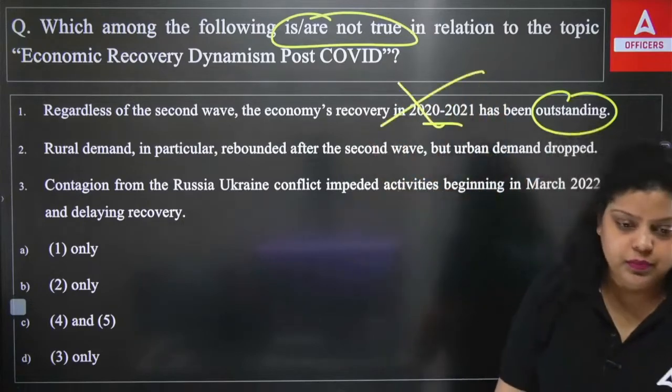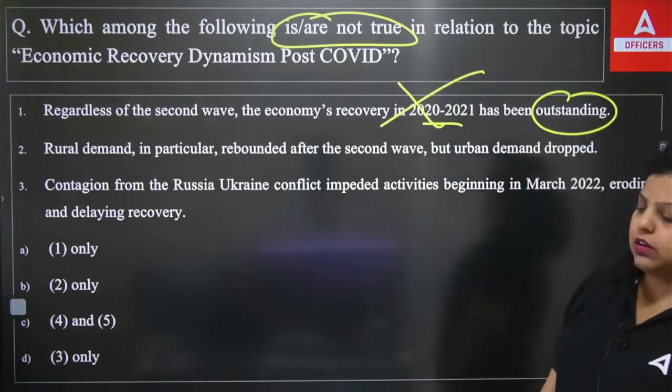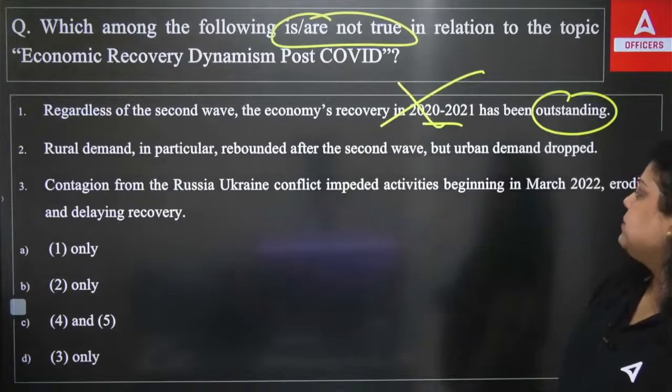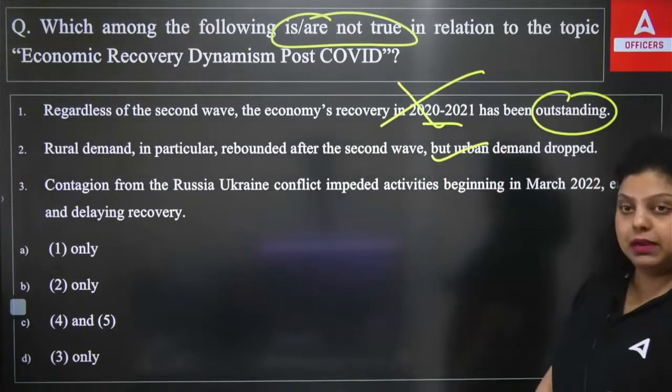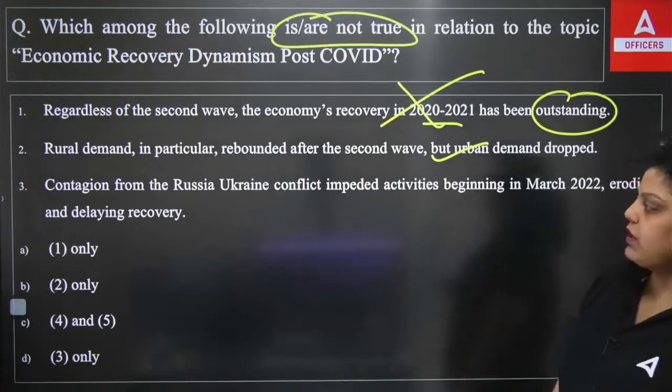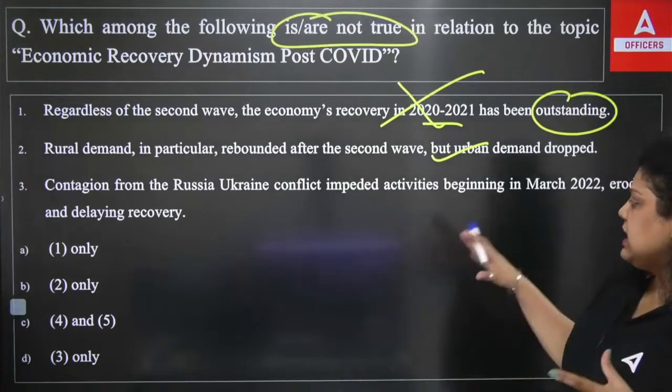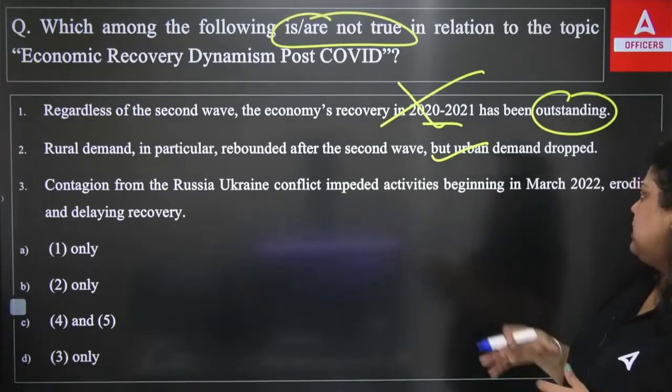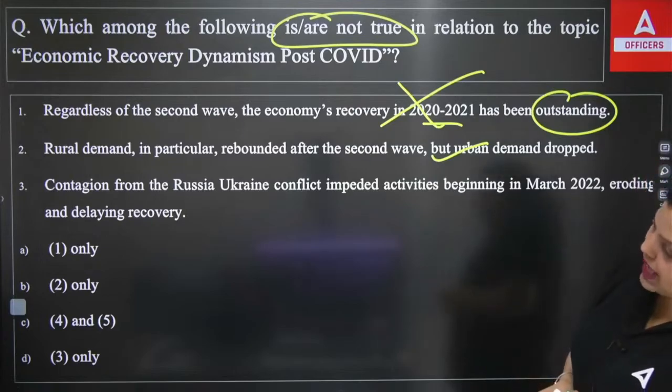It is not true. Second is saying rural demand in particular rebounded after the second wave, but the urban demand dropped. That's true, it happened. The contagion from the Russia-Ukraine conflict impeded activities beginning in March 2022, eroding and delaying the recovery.